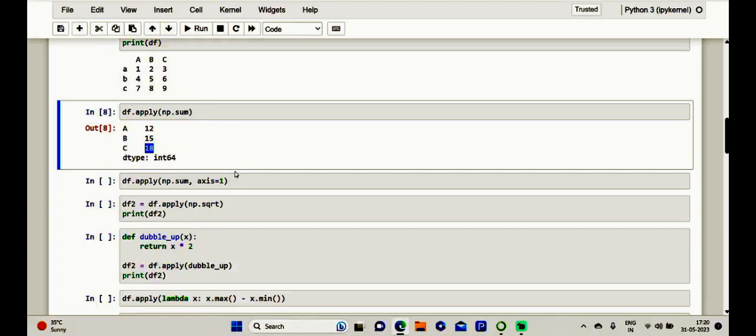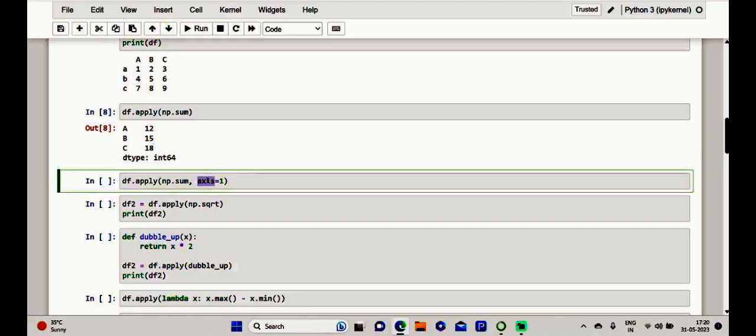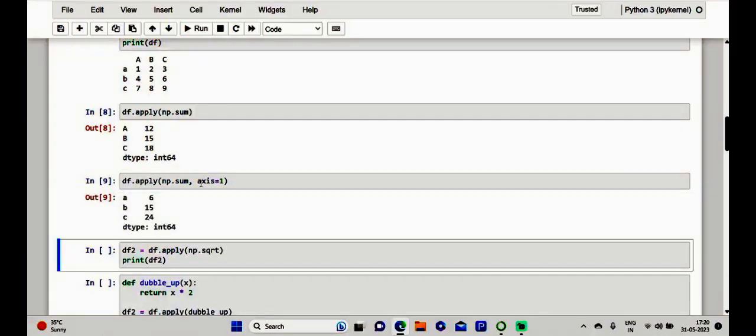And of course, I just let it know, if you want to make it row wise, the default is axis equal to 0. Now I just want to make it one by one, column by column. So see here, dear friends, here we just get the exact value line by line, which we apply to this function.